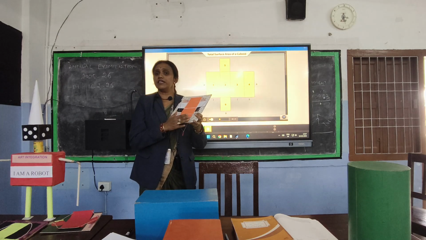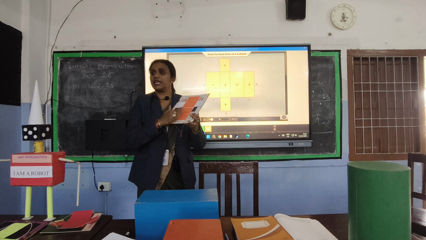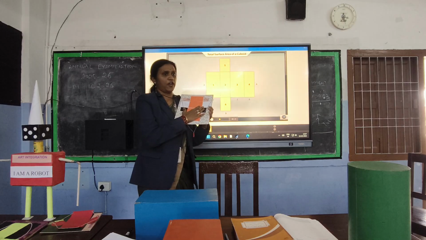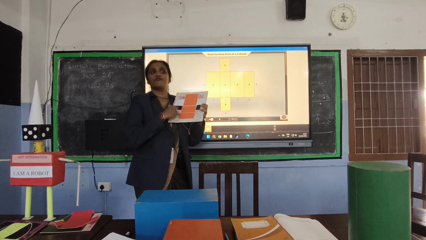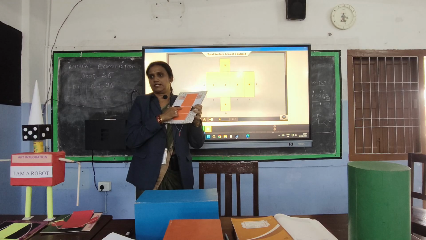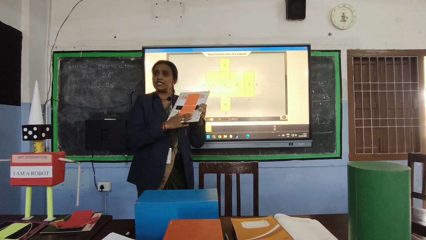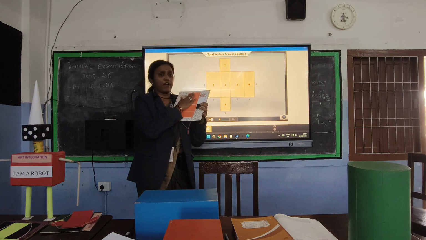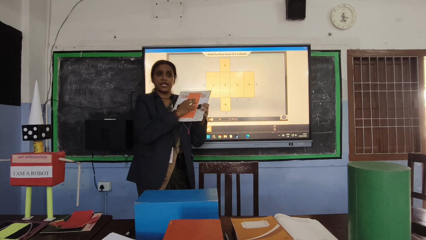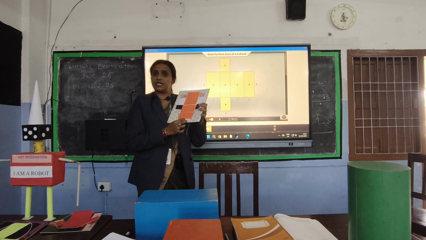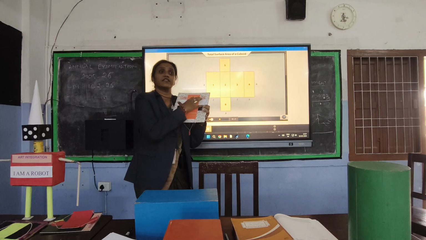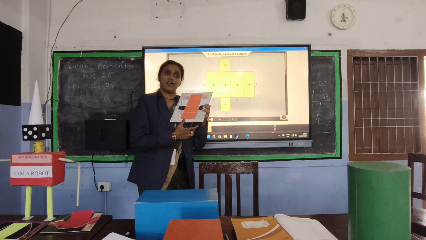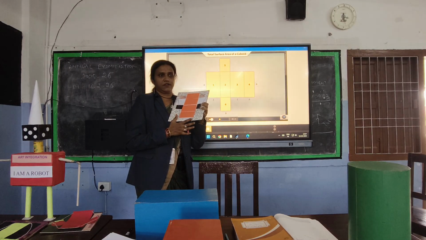So to find the total surface area of the cuboid, you have to find the sum of the areas of all these faces. Since it has 6 faces, you have to find the area of this face, this face, this face, this face, and this, and add them to get the total surface area of the cuboid.